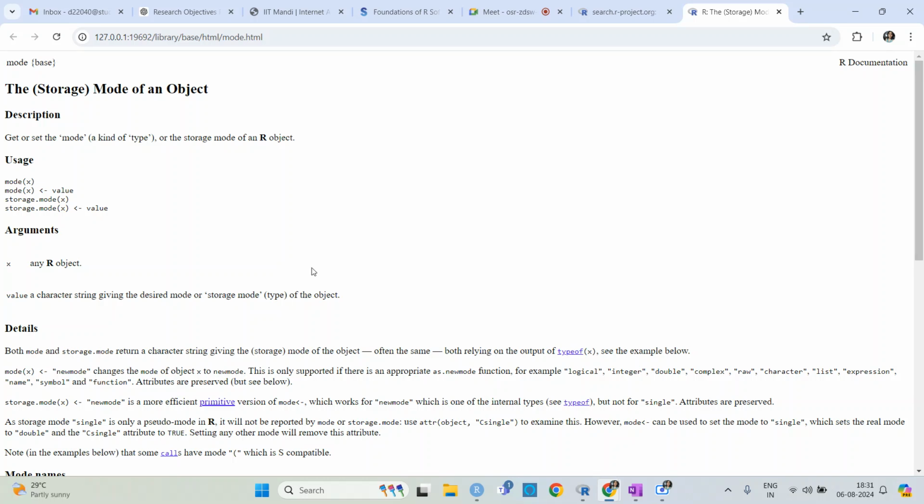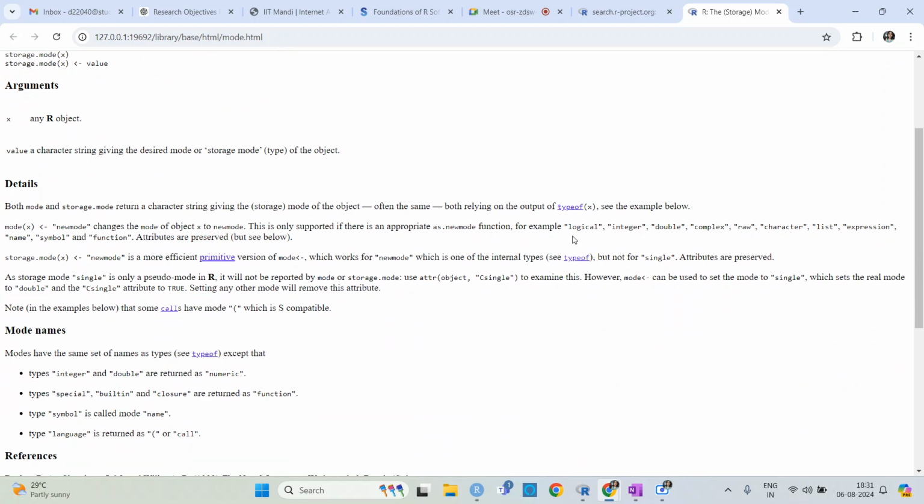Basically, help is for mode. Mode tells you whether the variable you are saving is numeric, so basically the type of it. You can see the examples here: it can be logical, integer, and so on. These are for storage dot mode. You can see character, list, expression, name, symbol, function. So that can be anything.